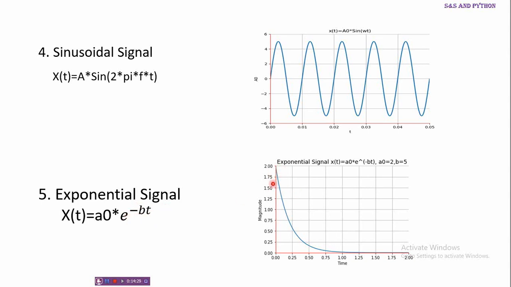For example, here is the graph with a naught equal to 2 and b equal to 5. When t is equal to 0, e to the power of minus 0 is equal to 1, and x of t is equal to a naught. Since I have taken a naught equal to 2, it starts from 2 and decreases as time increases, because e to the power of minus 5t keeps decreasing. So this is an exponentially decreasing signal.